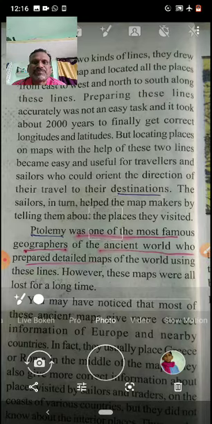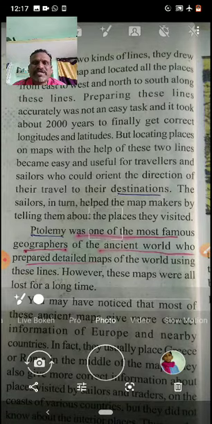See, it's not a joke. In 2000 years, different people did something and died. The next generation, with the help of those maps, studied again and made something, and again they died. Like that, after so many generations, we got a perfect map. To complete that task, it took 2000 years. Imagine how many years a man can live? Hardly 70 to 80 years, or maximum 100 years. But here 2000 years means how many generations have gone. It's a long time and it is a difficult task.